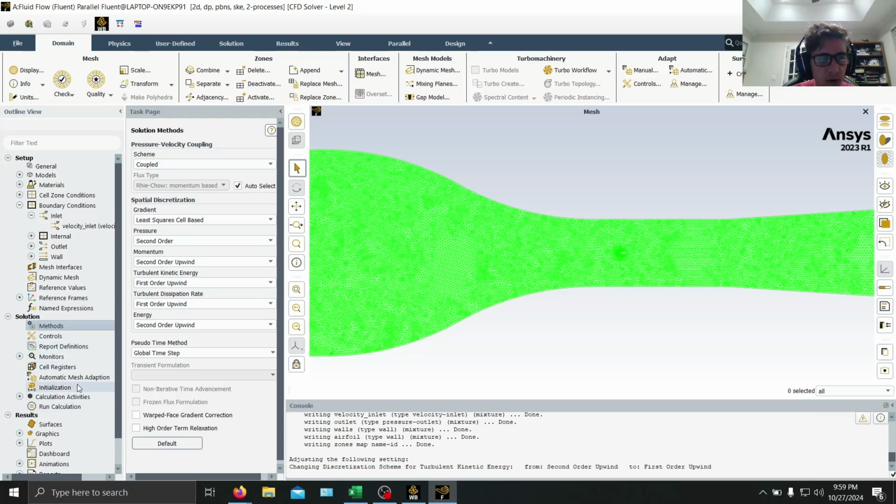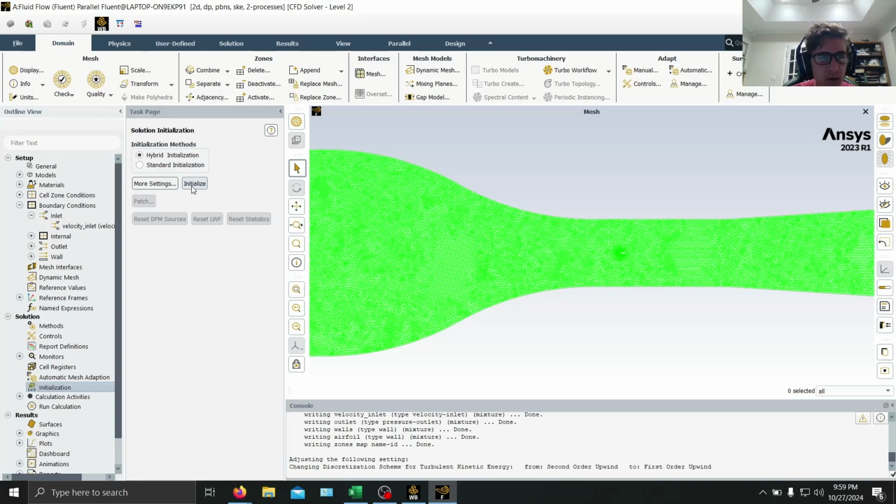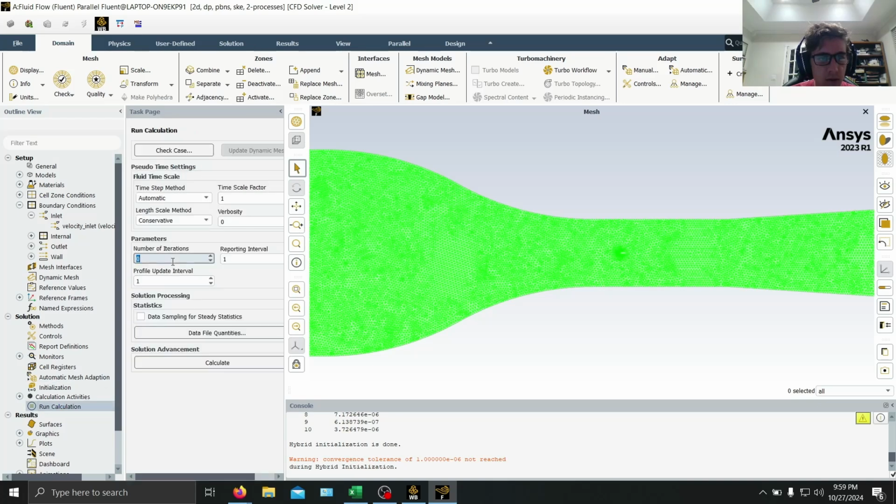And then we're going to go to initialization now. We should be good. Initialize. And then calculation. And we can do, let's say, 150 iterations. And then calculate.